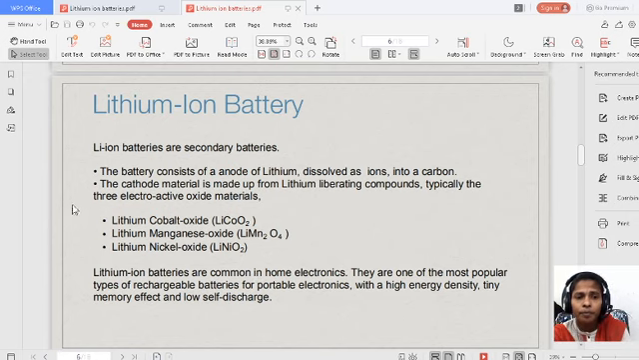So finally, lithium ion batteries contain an anode and a cathode. The anode is lithium dissolved in carbon. The cathode is lithium-liberating compounds. Those are lithium active oxide materials: cobalt oxide, manganese oxide, nickel oxides of lithium.